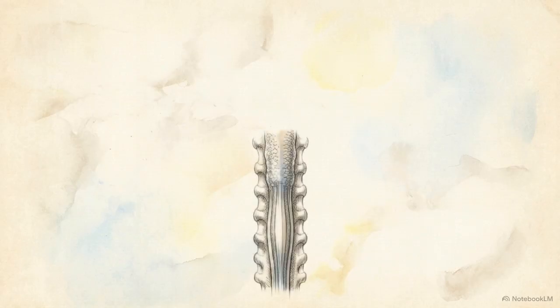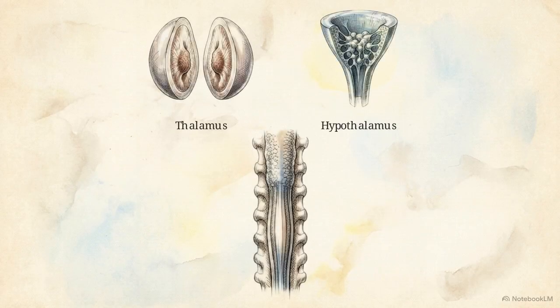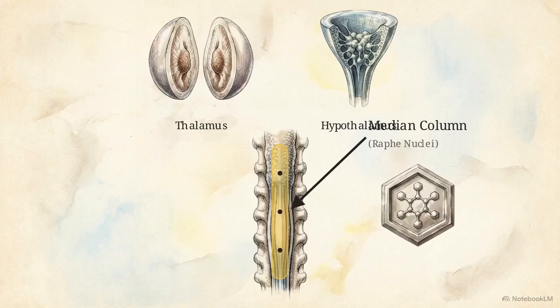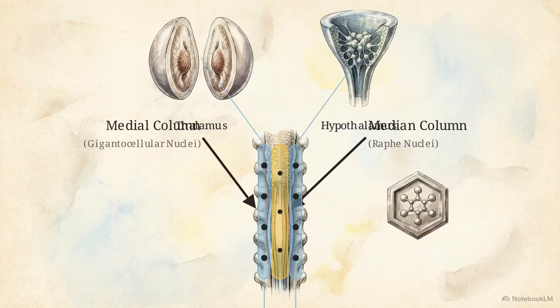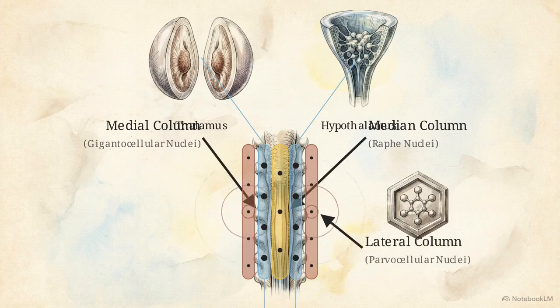The core of the reticular formation is organized into 3 distinct longitudinal columns. At the center lies the median column, primarily composed of the raphe nuclei, serving as a hub for serotonin synthesis, regulating mood and circadian cycles. Directly adjacent is the medial column, containing larger gigantocellular nuclei that facilitate motor coordination and modulate somatic muscle tone. The outer lateral column consists of parvocellular nuclei, which integrate sensory feedback to regulate autonomic functions like exhalation.